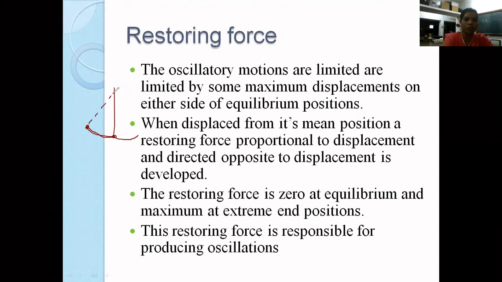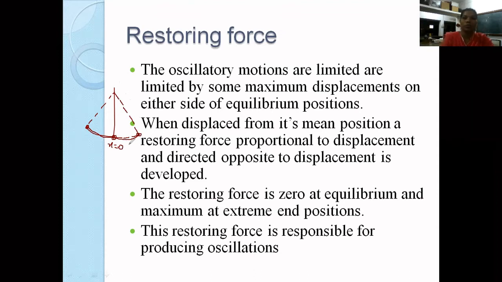From this mean position, the particle continues to move towards the other extreme because of inertia, and it reaches the other extreme point, and here the restoring forces will act on it and try to bring the particle back to the mean position. Here is the mean position. At mean position, x will be equal to 0, and at extreme position our displacement will be maximum, that is what we call amplitude.